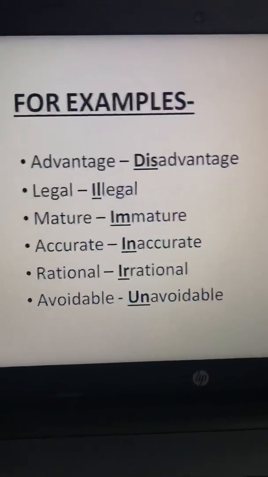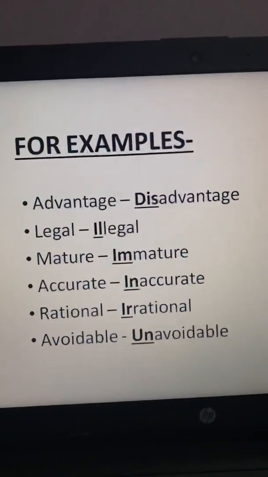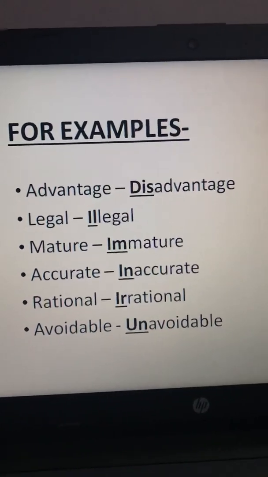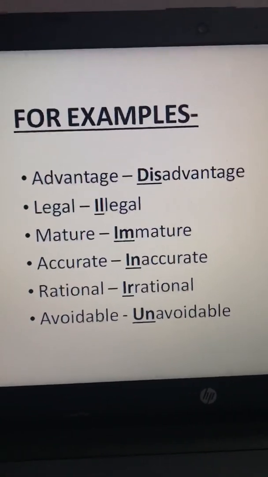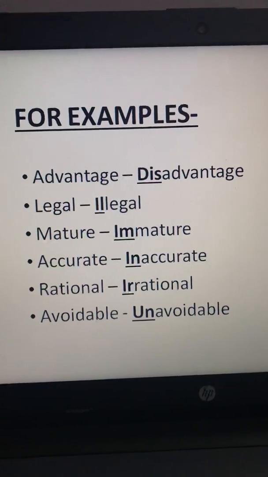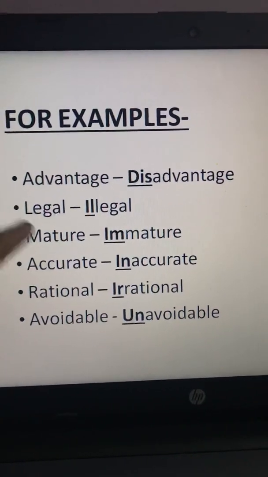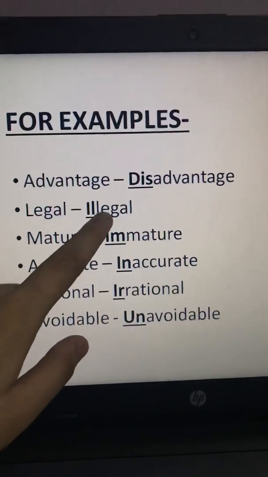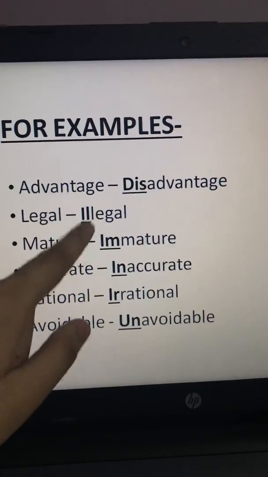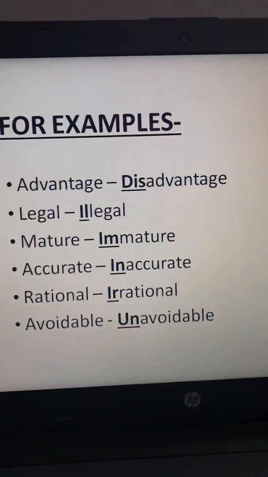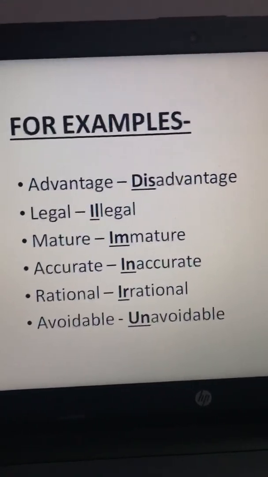Okay. Next word is legal. The antonym of the word legal is illegal, which is formed by adding the prefix il to it. Okay, so in the word legal, I have added il in the beginning. So il is a prefix, and legal and illegal are antonyms of each other.